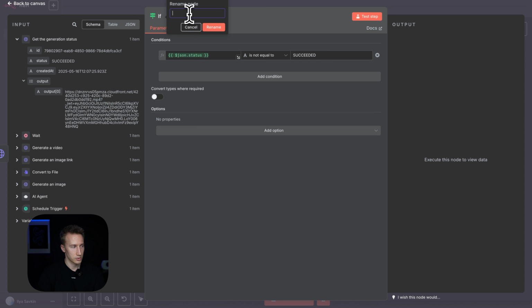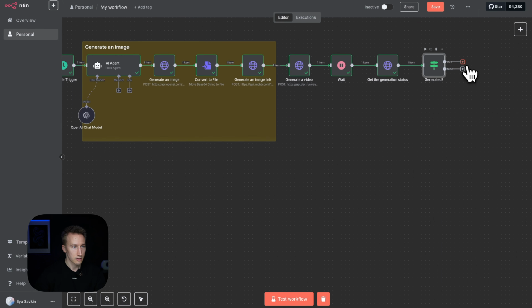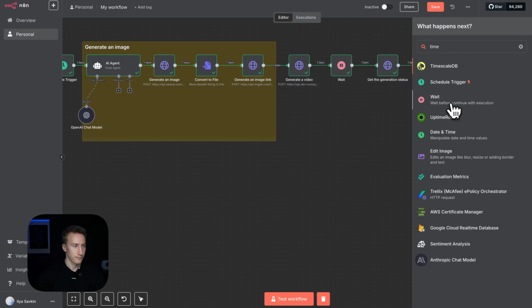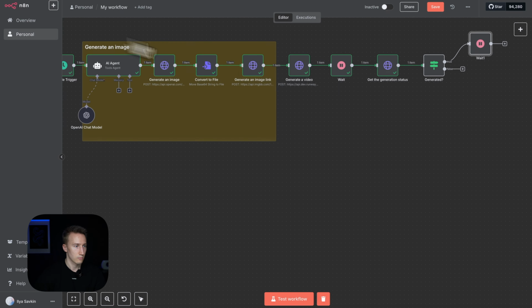Actually, let's change it this way. If it's not equal to succeeded, then we wait another 5 seconds. And then we go back to get generation status again.